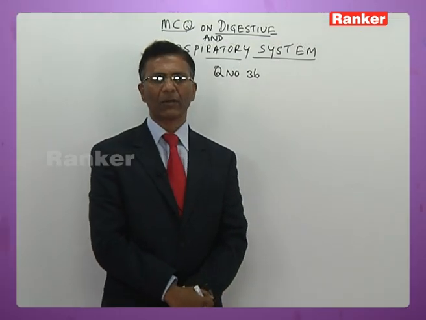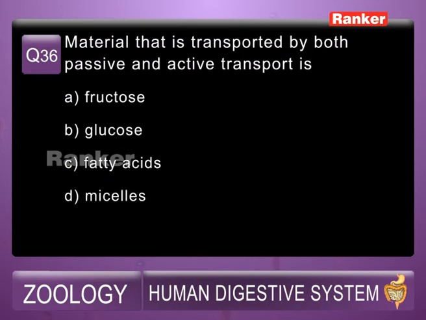36th question, I shall read the question for you. Material that is transported by both passive and active transport: A. Fructose, B. Glucose, C. Fatty acids, D. Micelles. So the glucose is the correct answer for this. It is transported by both passive and active transport. So answer is B.